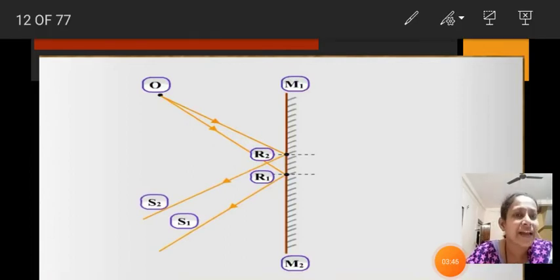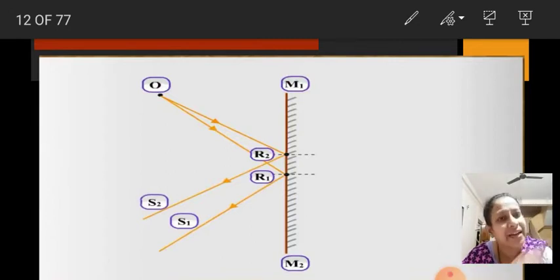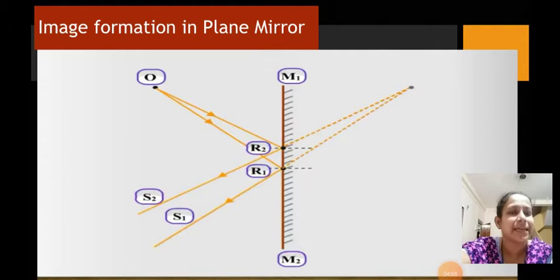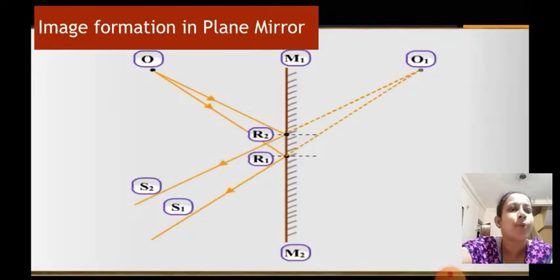You can see that OR1 and OR2 get reflected along the paths R1S1 and R2S2. If we extend these reflected rays behind the mirror, we find that they meet at a point called O1.